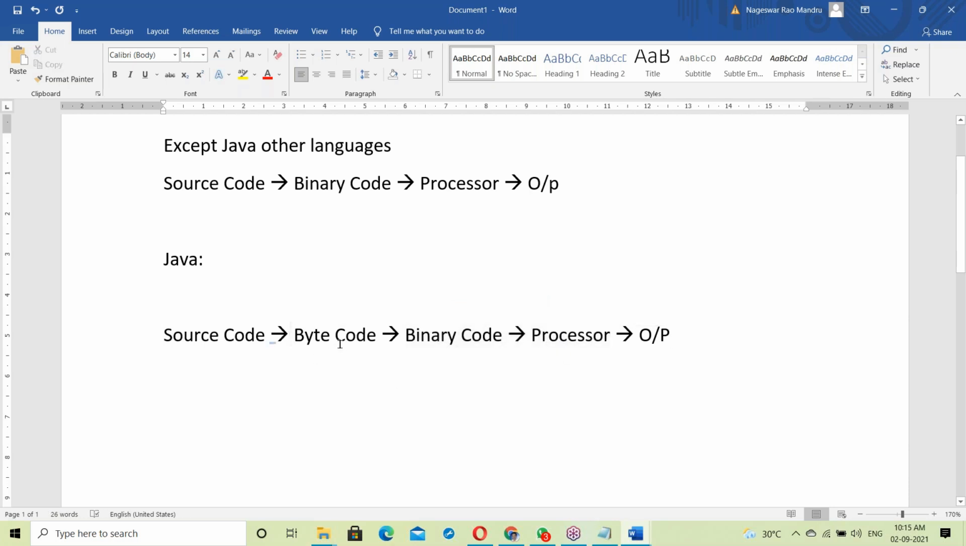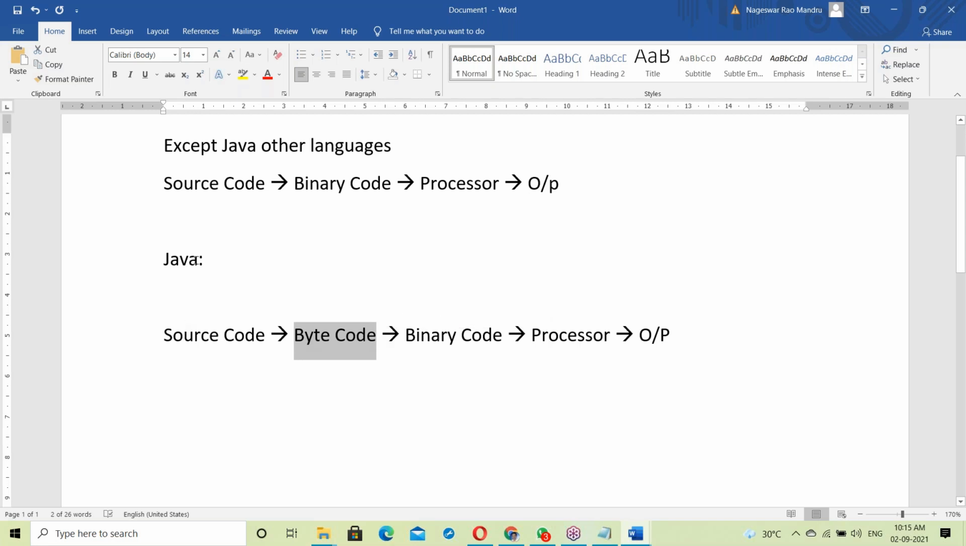Yes, in Java there's an intermediate code, bytecode, introduced. So what's the purpose of bytecode? To make Java an independent platform. Why was bytecode introduced in Java? To make it an independent platform. Today we'll discuss that independent platform feature.